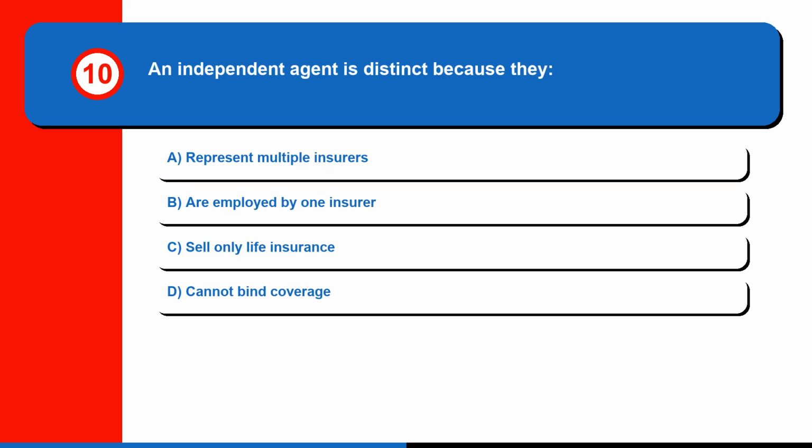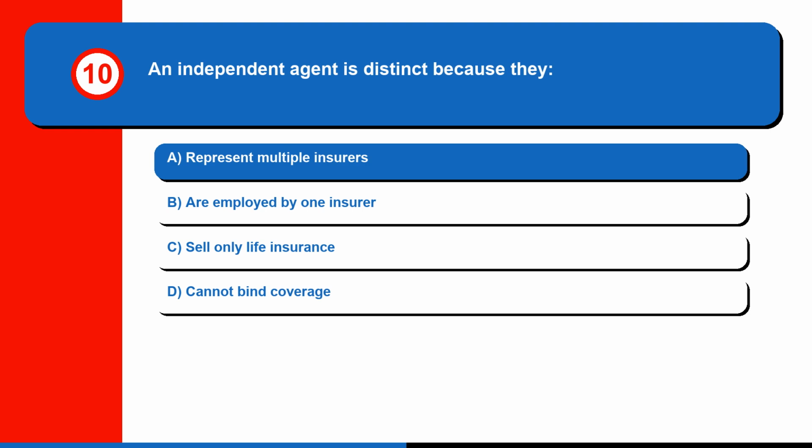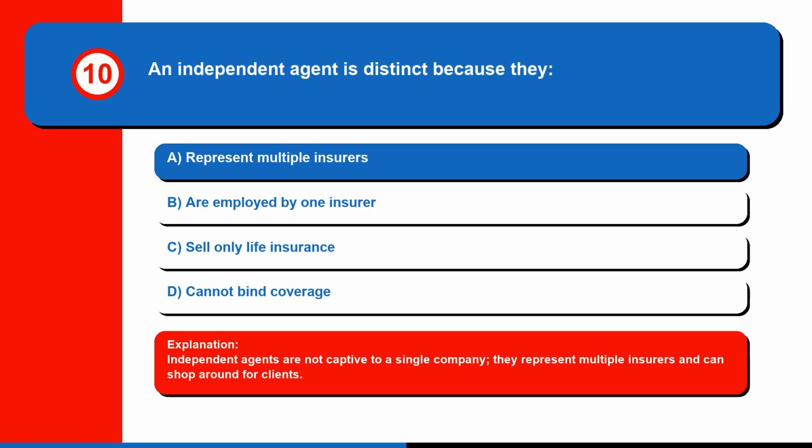Question 10. An independent agent is distinct because they A. Represent multiple insurers, B. Are employed by one insurer, C. Sell only life insurance, or D. Cannot bind coverage. The correct answer is A. Represent multiple insurers. Independent agents are not captive to a single company; they represent multiple insurers and can shop around for clients.